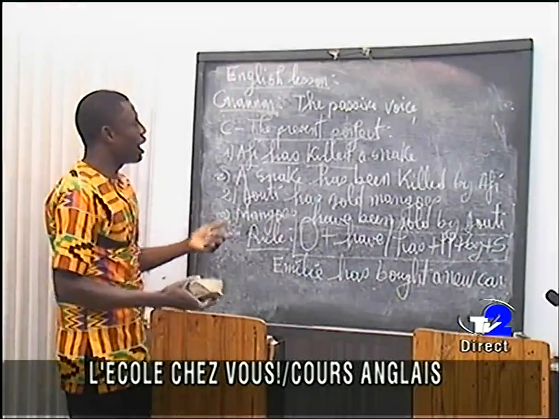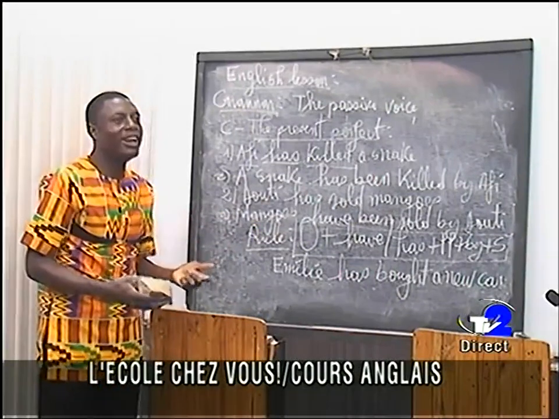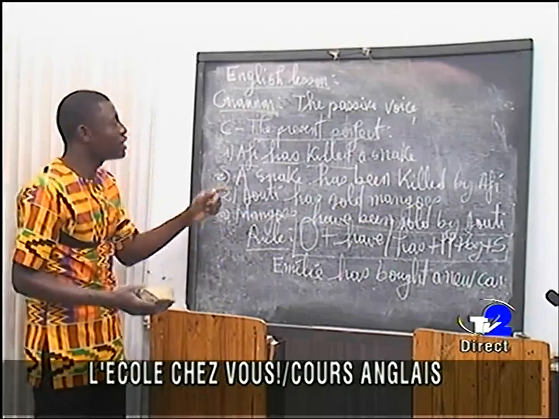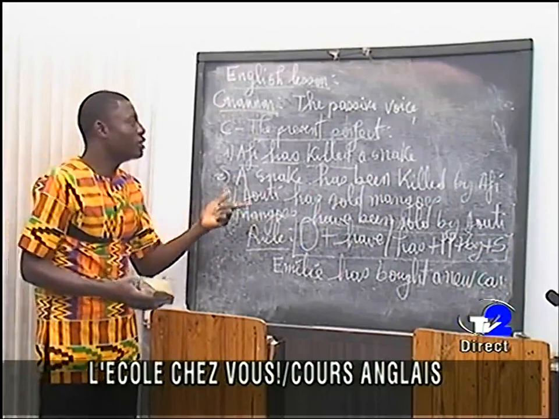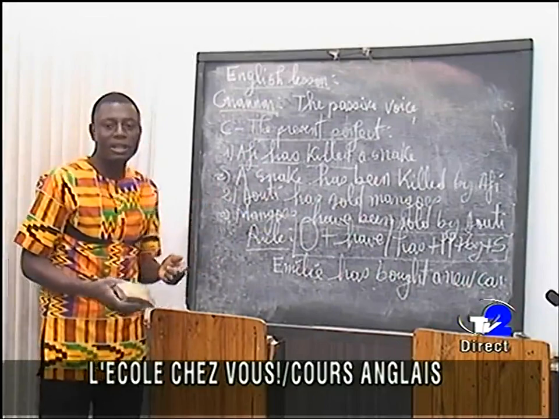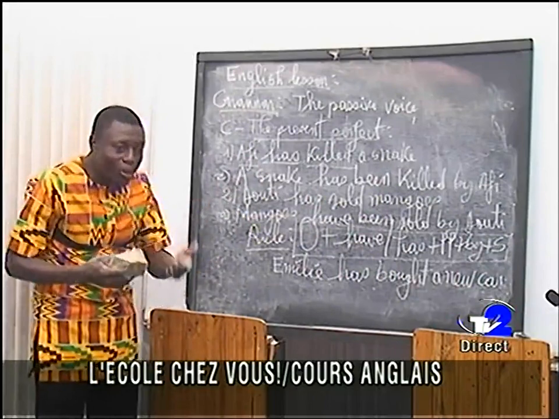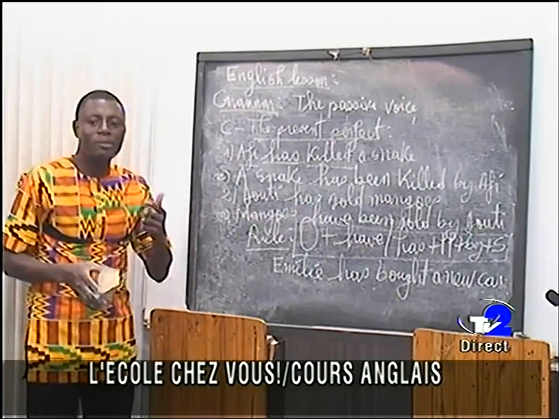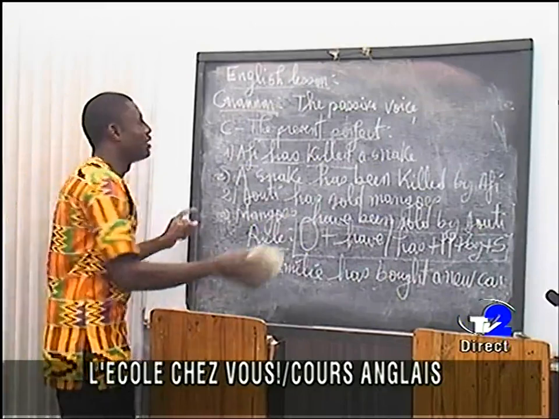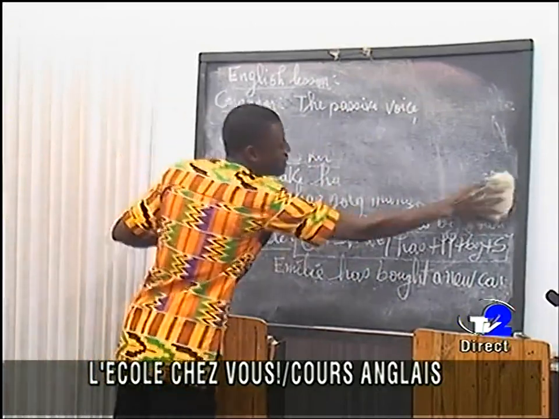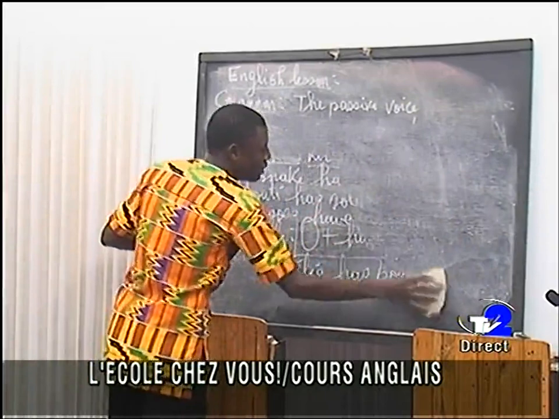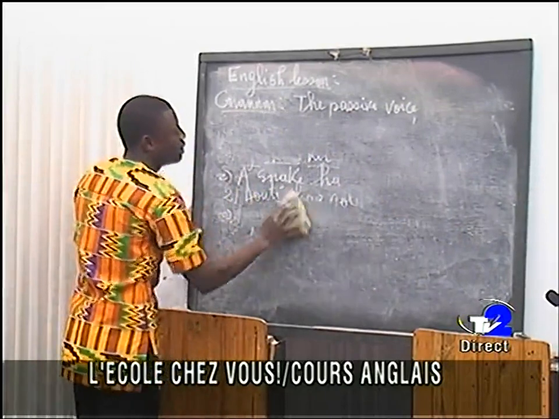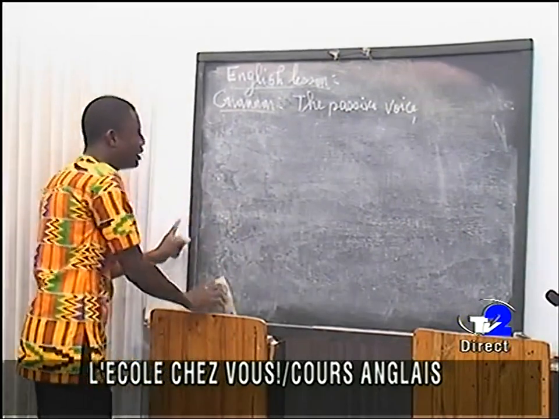I mean, that is the end of this session, the passive voice of present perfect. Now we are going to follow with the past tenses. Okay, the past tenses. When we have them, we can have a homework after the lesson.